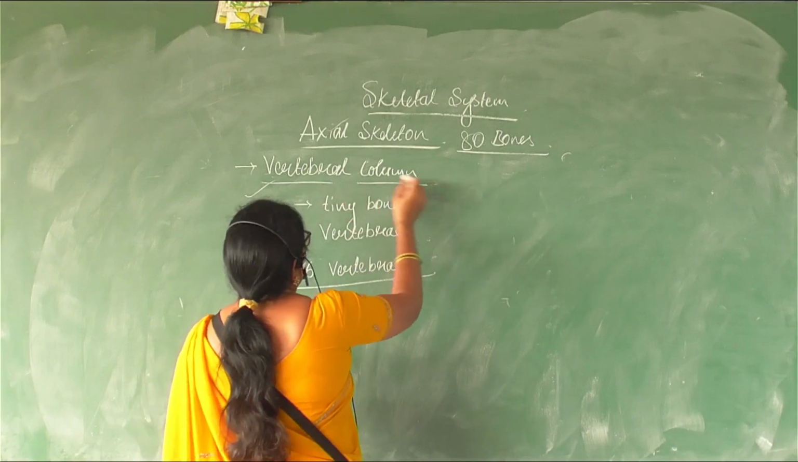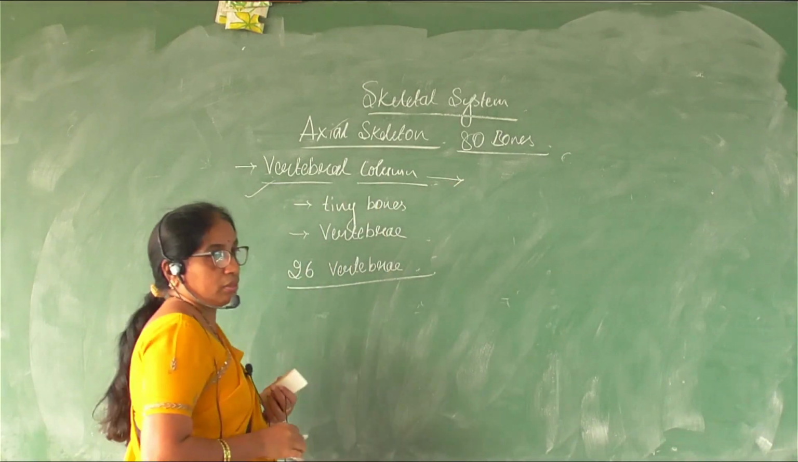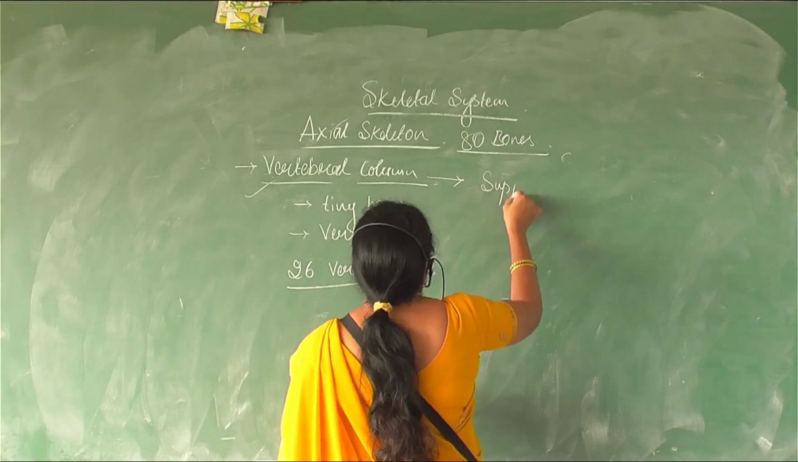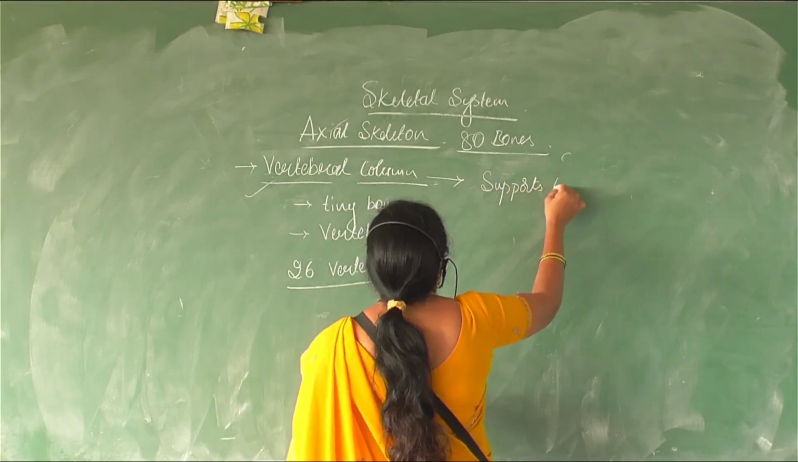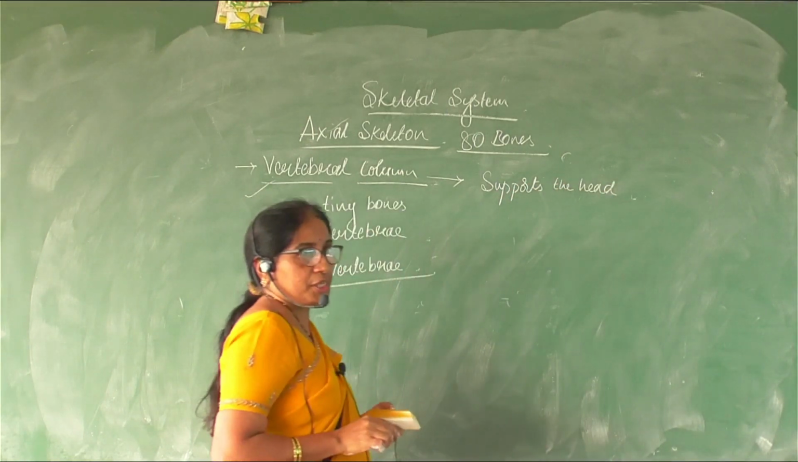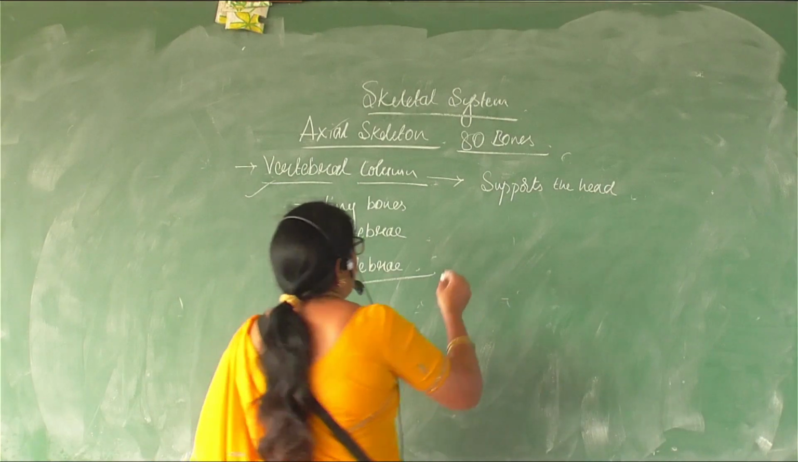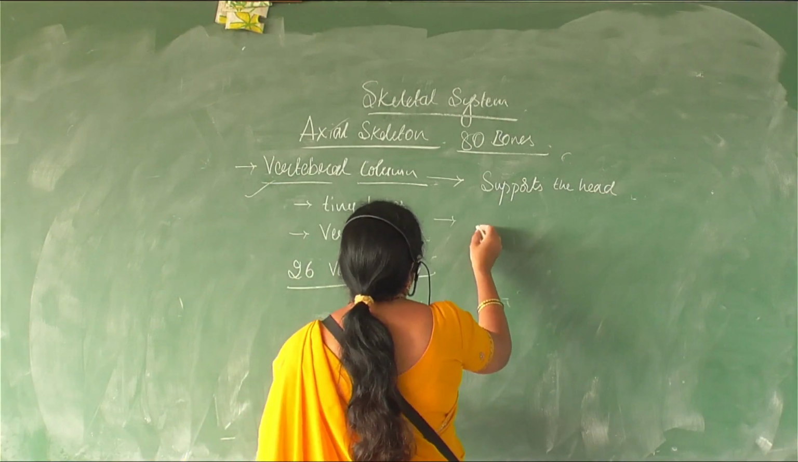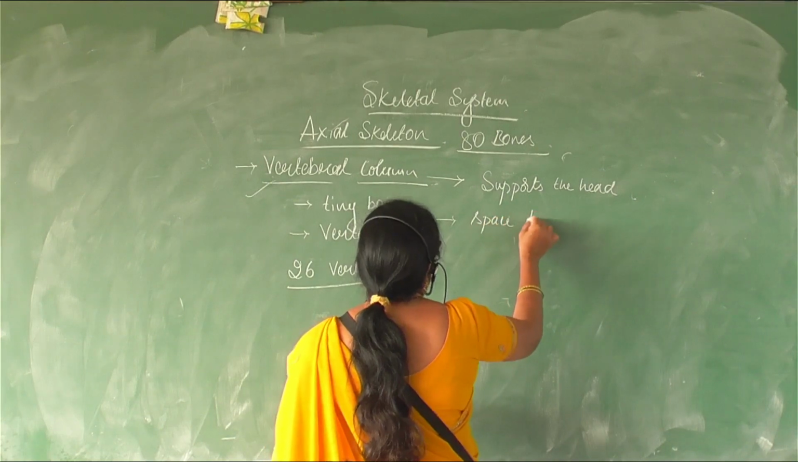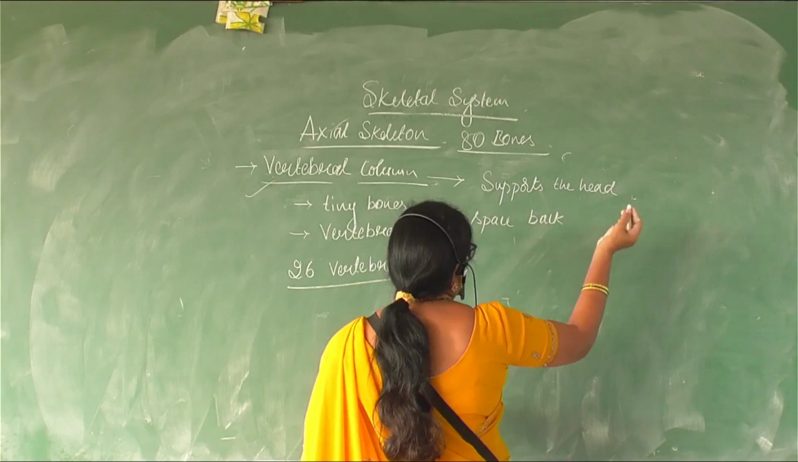This vertebral column has many functions. One, it supports the head, right? So it is providing the surface, or the space, for the muscles of the back,